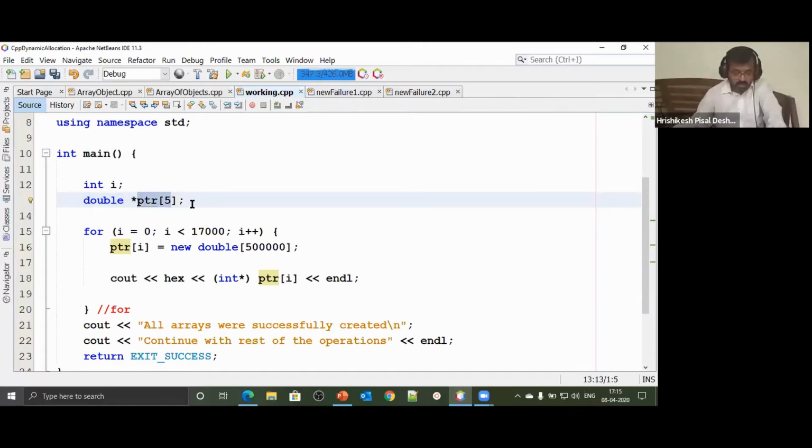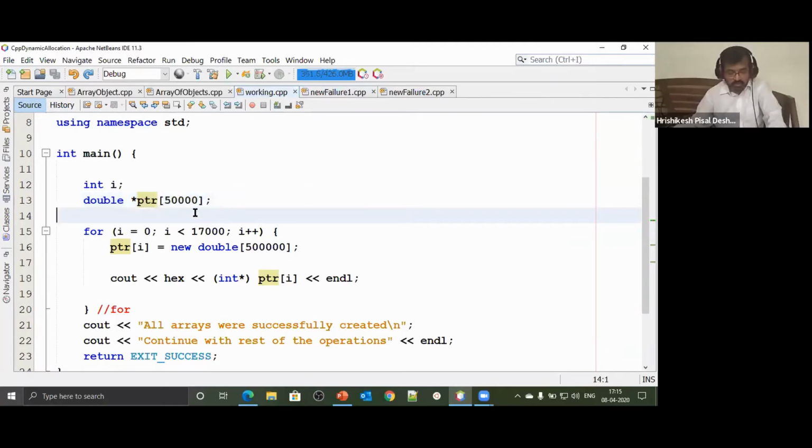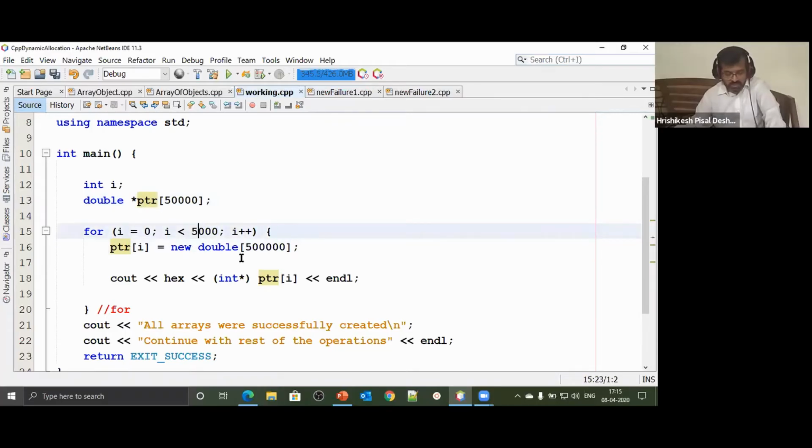So instead of 5, I have too many. I have 50,000 pointers. Each of them is a pointer to a double. Why am I doing that? I'm going to run this particular code 50,000 times. Since I have 50,000 pointers, I'm going to loop 50,000 times, and every time...